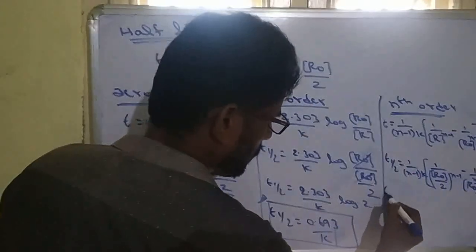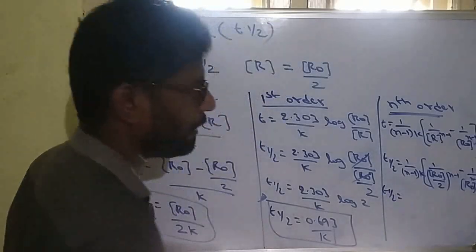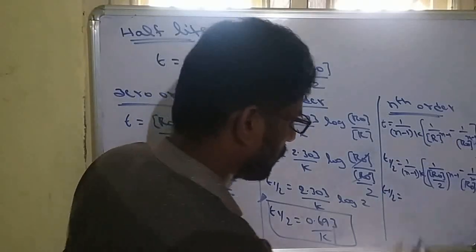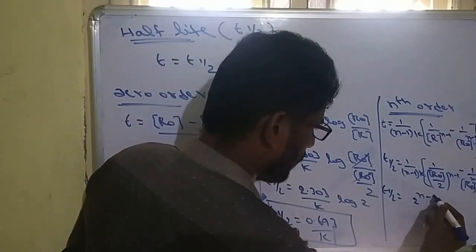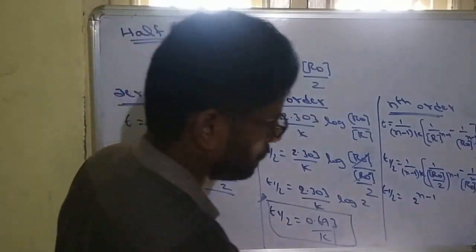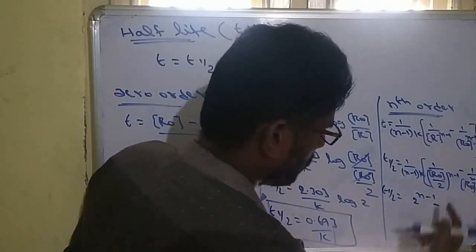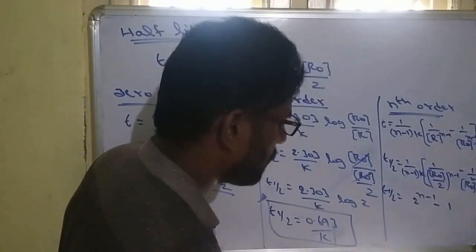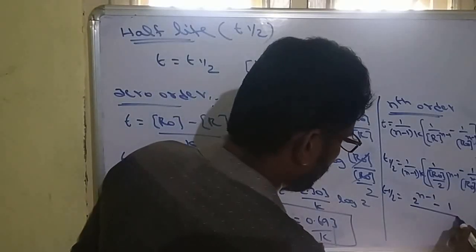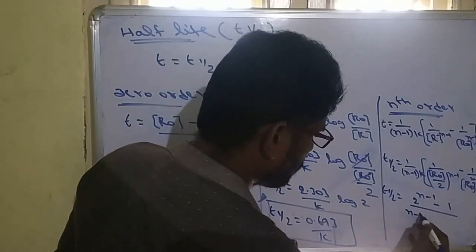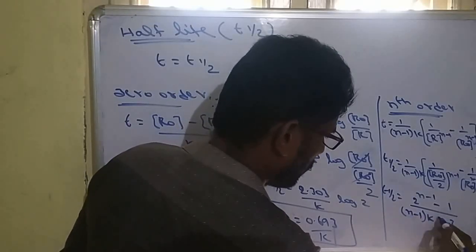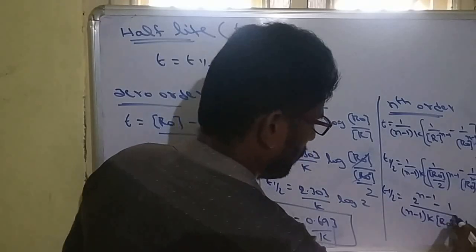From this t half formula, 2 power n minus 1 will come outside, so 2 power n minus 1, then minus 1. The remaining LCM is the same, r naught power n minus 1, divided by (n minus 1) into k into r naught whole power n minus 1.